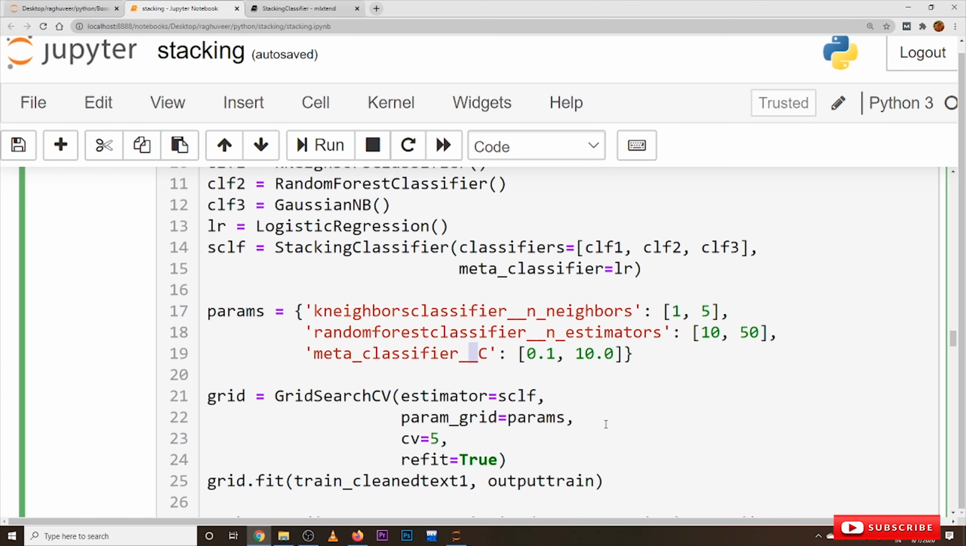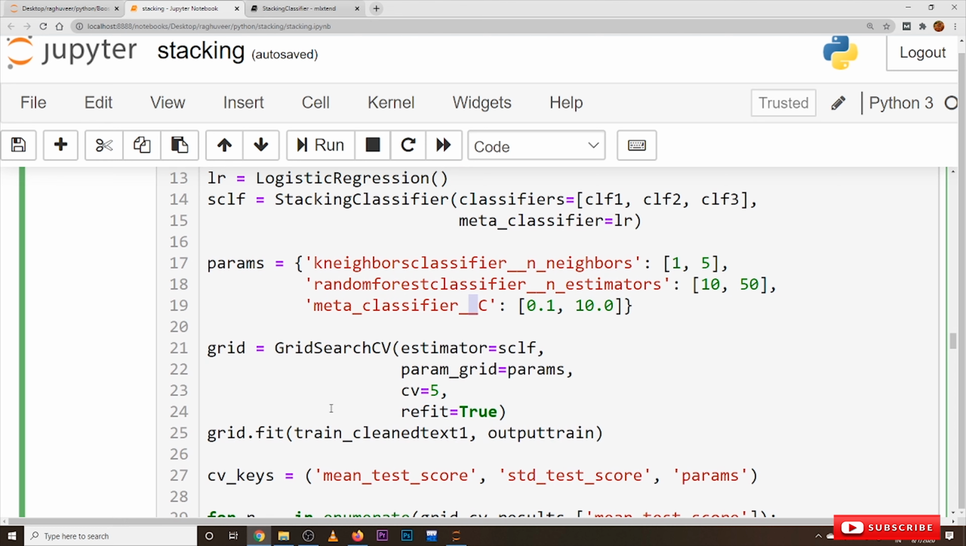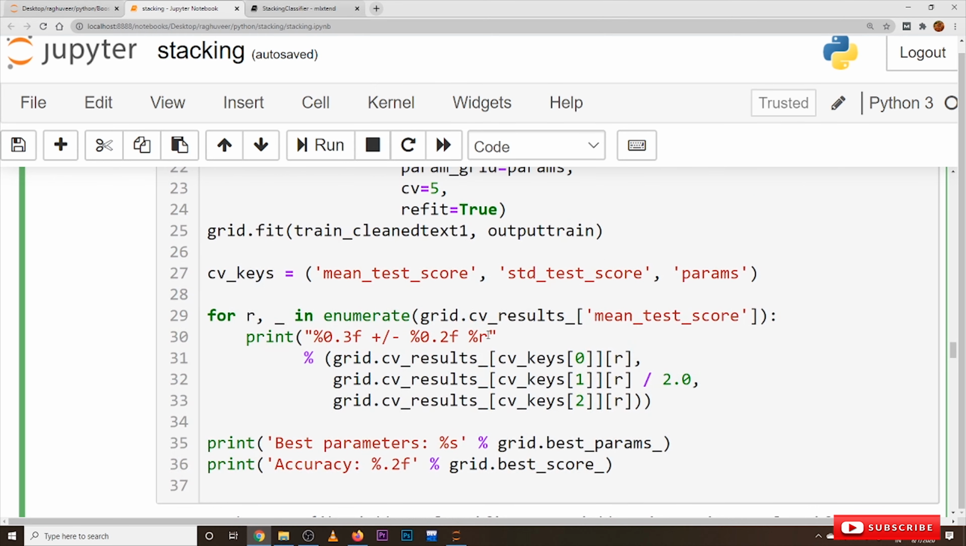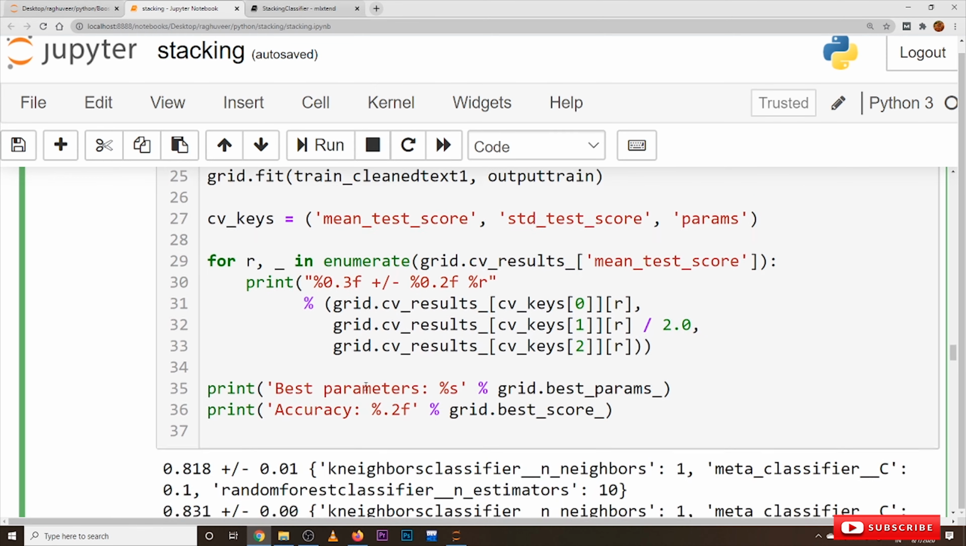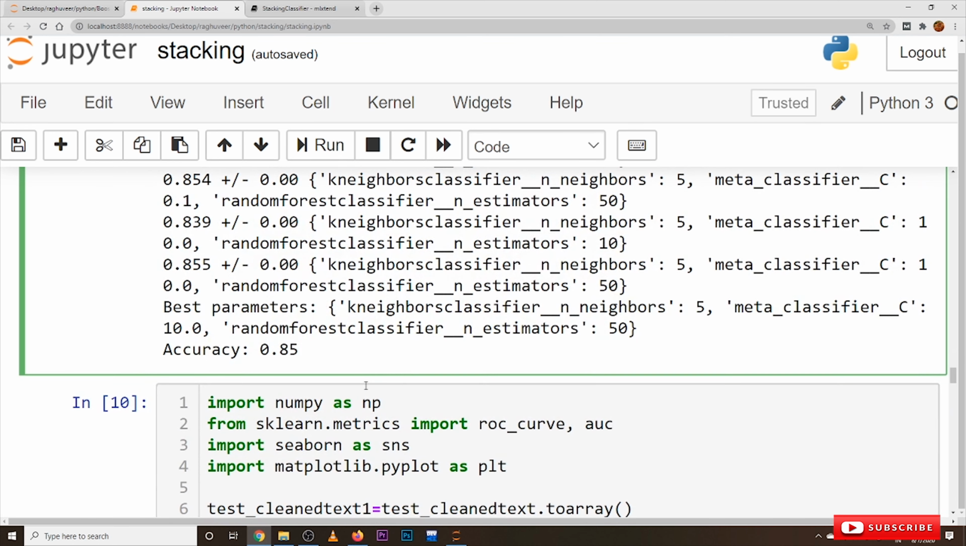So coming to the output, up to here this is the modification. The remaining code we already discussed in our previous classes. Now the grid search CV gives the best hyperparameters. The best hyperparameters we got are: k-neighbor classifier 5, meta classifier C value 10.0, random forest classifier n underscore estimators 50, and the accuracy value is 0.85.